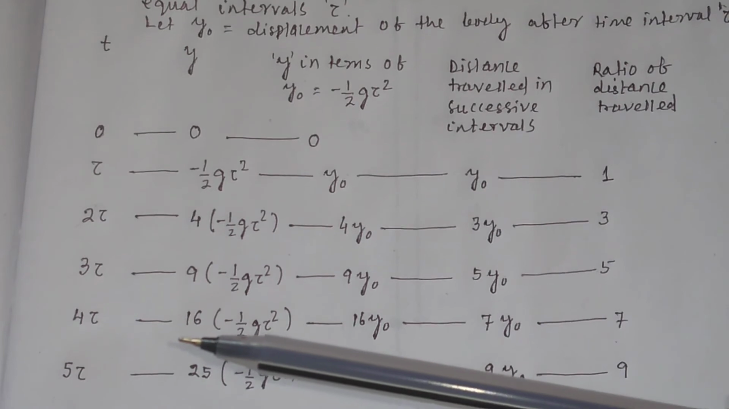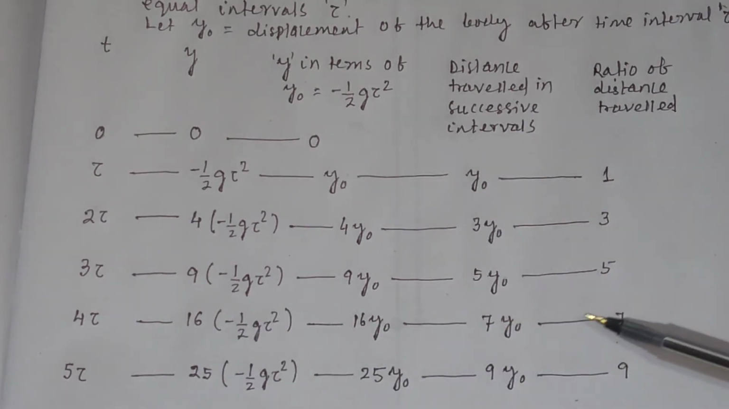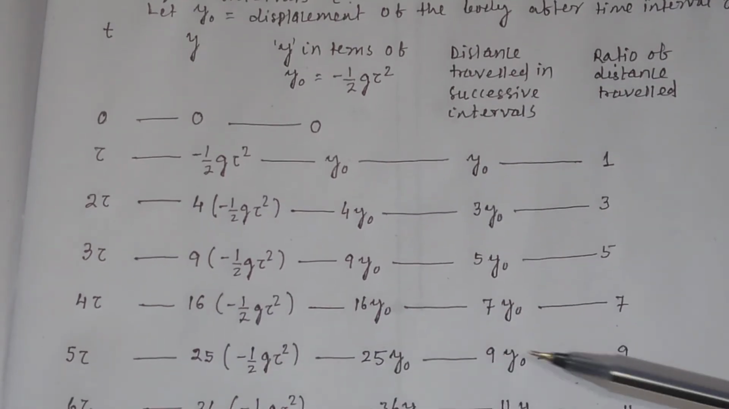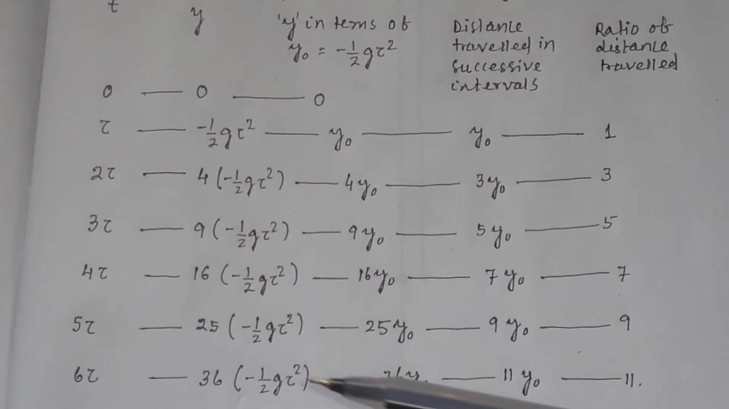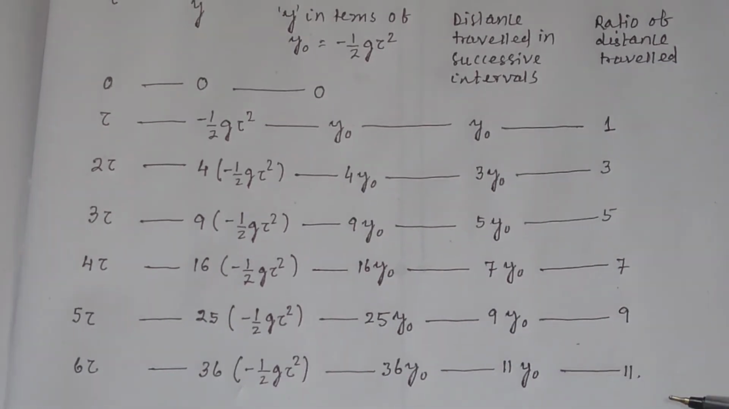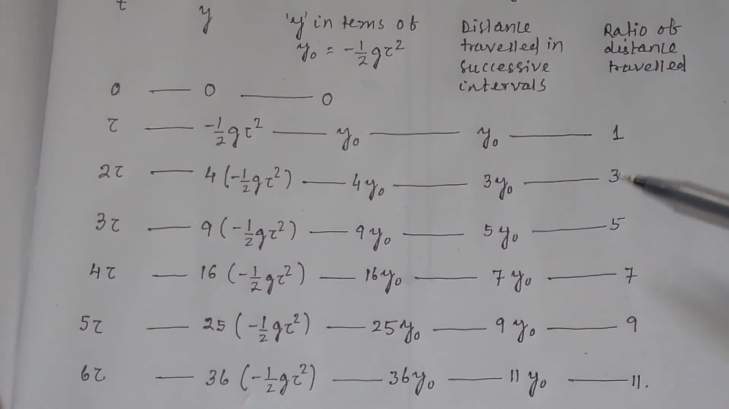Similarly, in the 4th tau the ratio will be 7, in the 5th tau the ratio will be 9, and in the 6th tau the ratio will be 11. So this concludes that the distance traveled by a falling object from rest in successive equal time intervals is linearly proportional to the odd numbers.